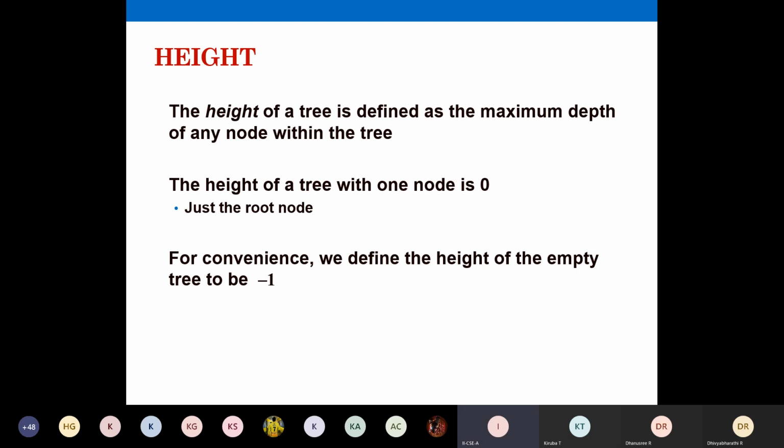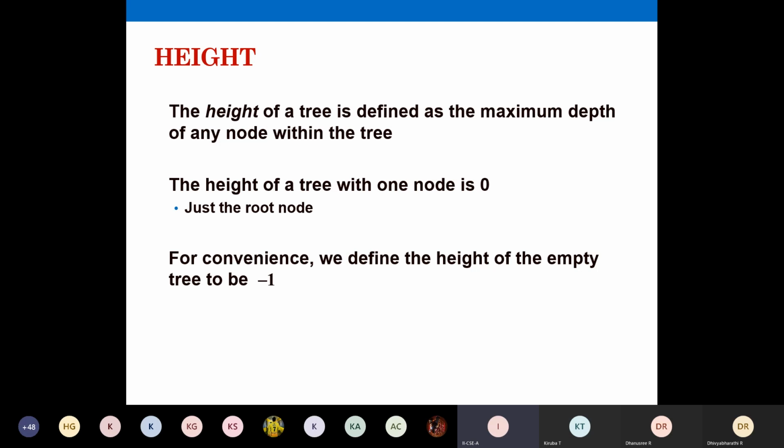So height of a tree, this also I told you, height is going to be defined as the maximum depth. Height of a tree with one node is 0. If you're taking the root node, height of that particular root node is going to be 0. Then one by one you're going to add 1.